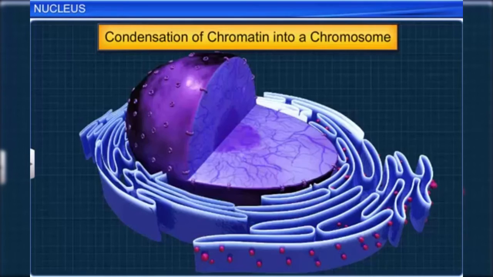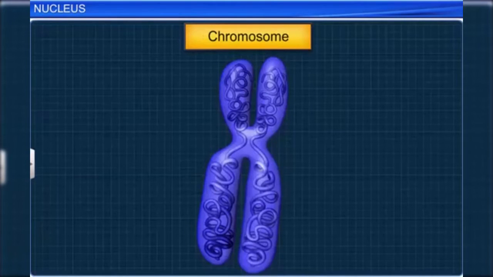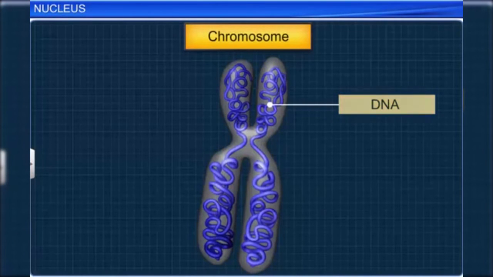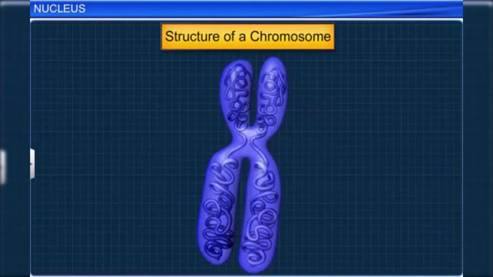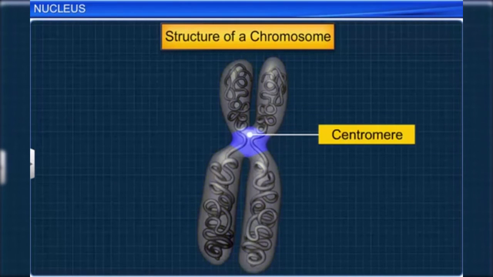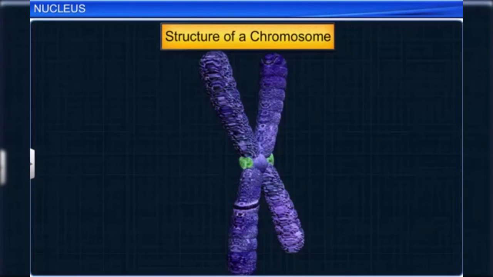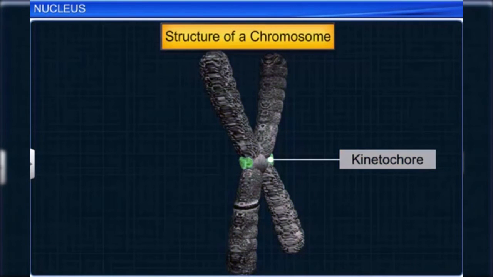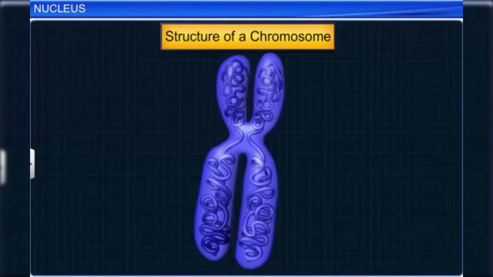When a cell begins to divide, the chromatin condenses and coils to form rod-like structures called chromosomes. The DNA threads remain distributed in these chromosomes. Morphological studies of a chromosome have revealed that it consists of a primary constriction or centromere that has disc-shaped structures called kinetochores attached to its side. The parts present on either side of the centromere are called the arms of the chromosomes.